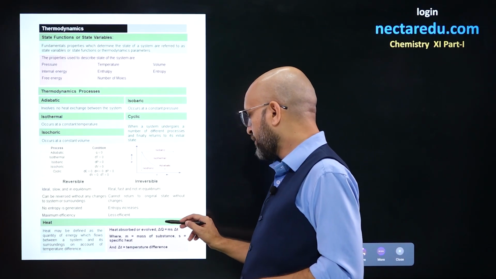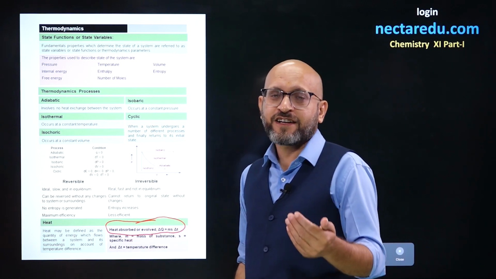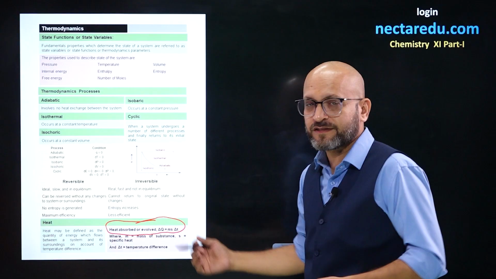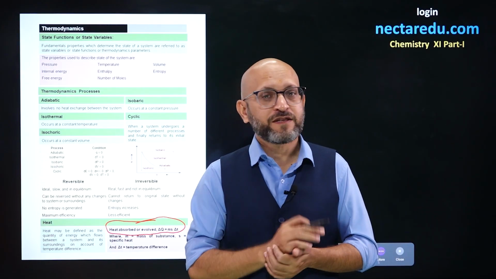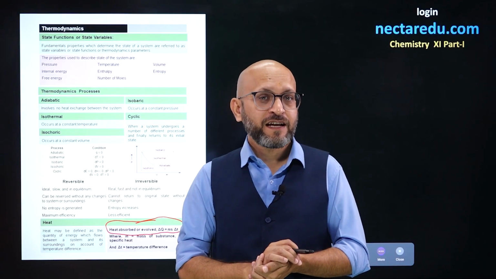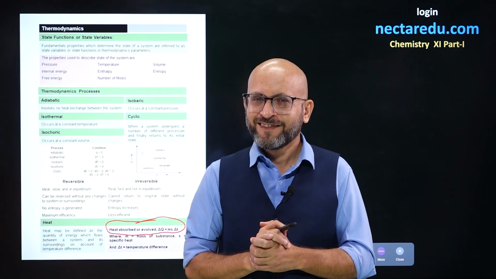Next, there is a formula you must have seen, that if you want to calculate heat transfer, then you can use Q equals m s delta T. What is m? m is mass, s is specific heat, and delta T is the temperature change we want to make. So this is it.